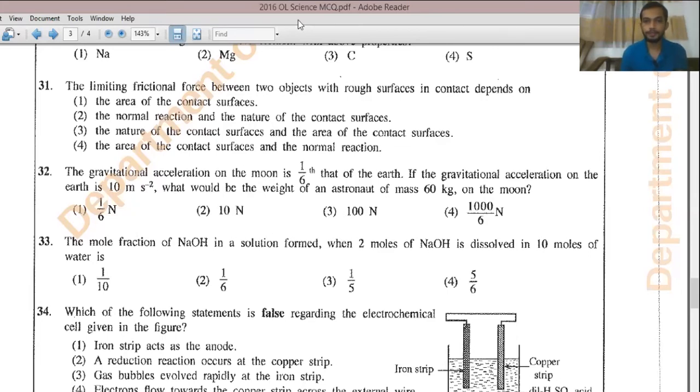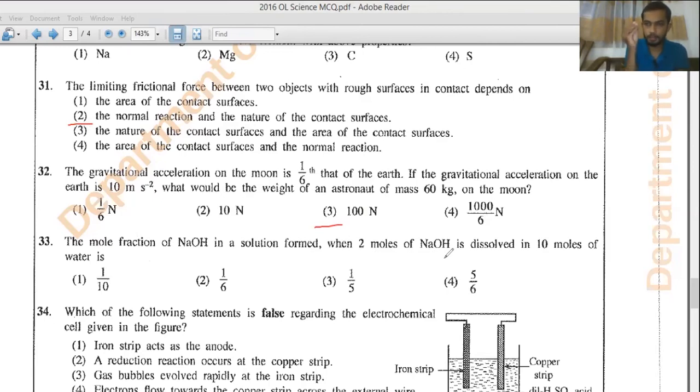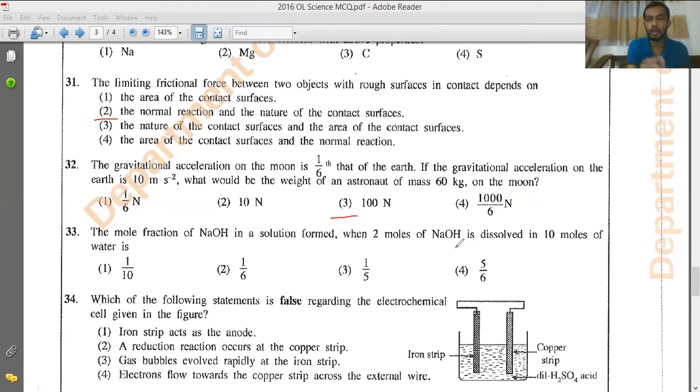Question number 33. The mole fraction of sodium hydroxide in a solution formed when 2 moles of sodium hydroxide and 10 moles of water are mixed. So how to find a mole fraction? Mole fraction can be found by the number of moles of the certain compound over the total number of moles.